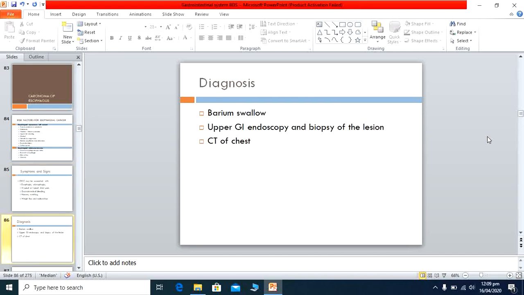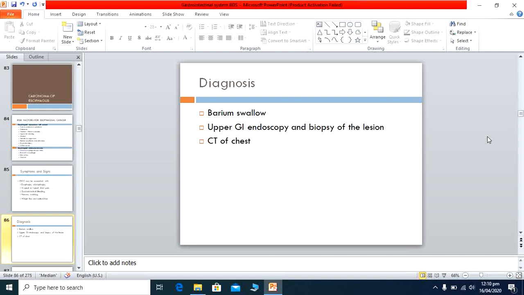Then we move to the diagnosis. How do we diagnose these patients? Barium swallow. This is a technique by which barium is swallowed by the patient, and immediately X-rays of the patient are taken. Upper GI endoscopy. This is an endoscope tube with cameras, and you look inside the esophagus, and you take a biopsy of the lesion.